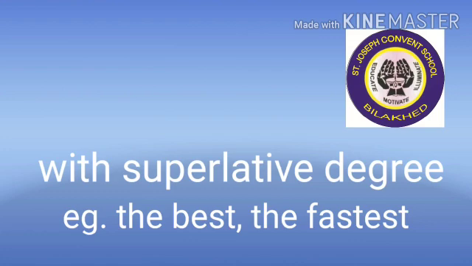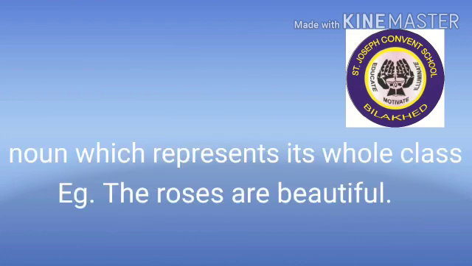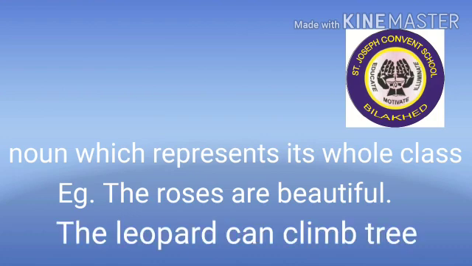Okay. Then we also use the when we are talking about a noun that represents a whole class. For example, the roses are beautiful. The leopard can climb the tree. Here we are not talking about only a single leopard, we are talking about all the group of the leopards. So we have used the definite article.